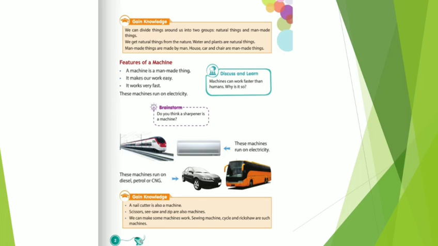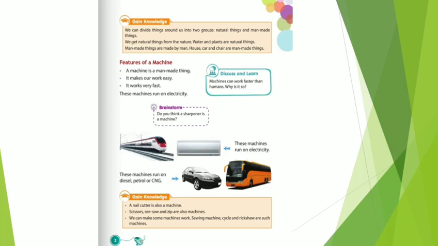Scissors, scissor. Seesaw, that we have seen in gardens, and zip are also machines.